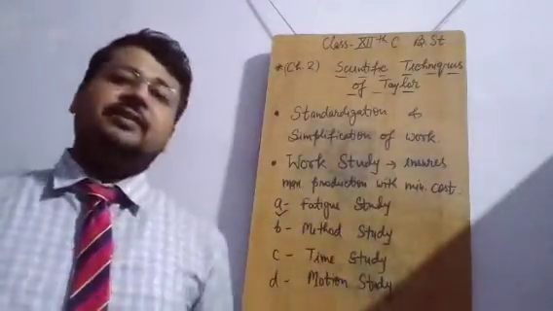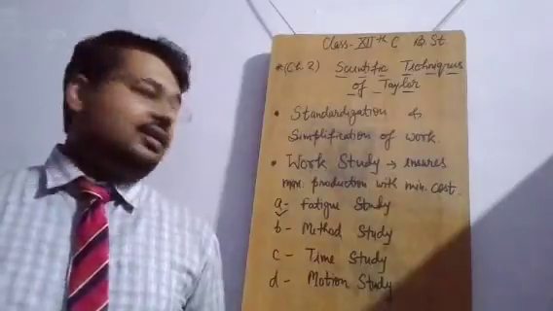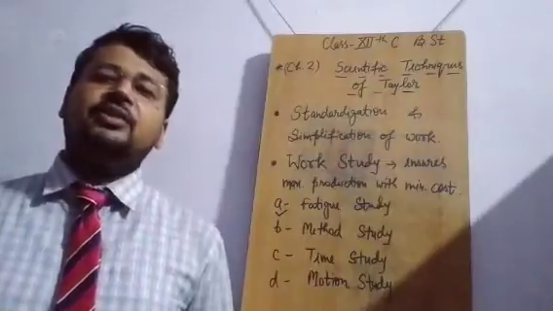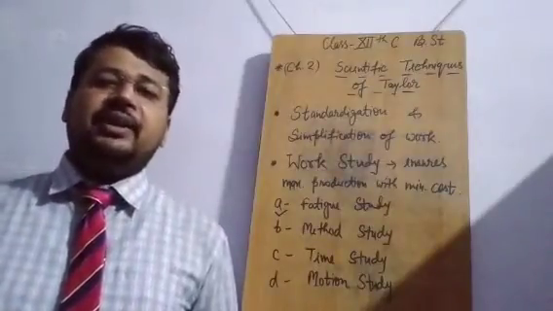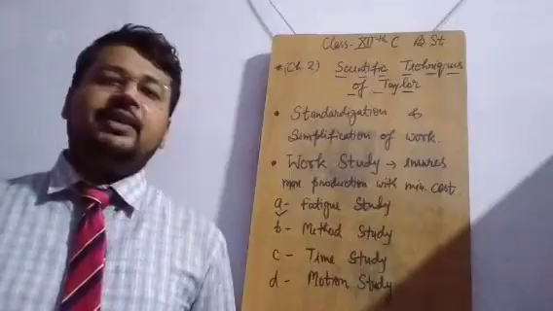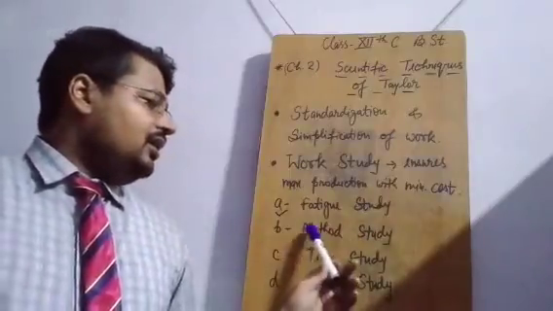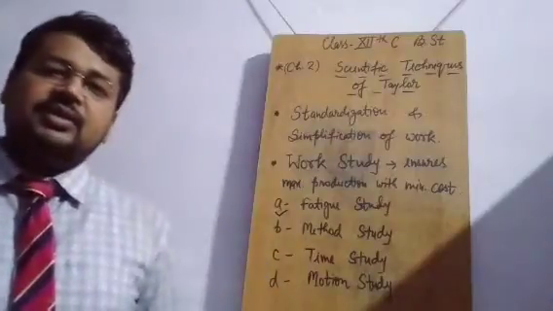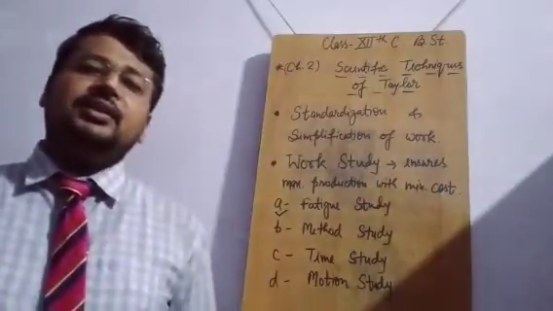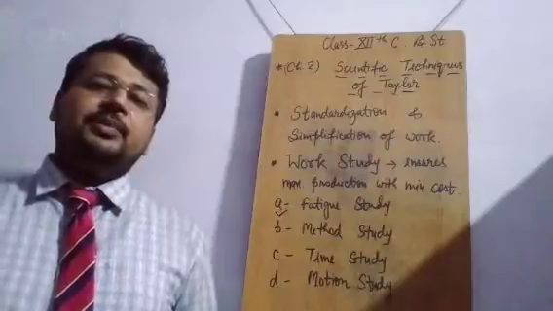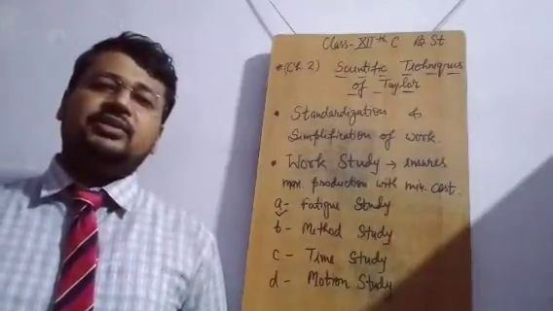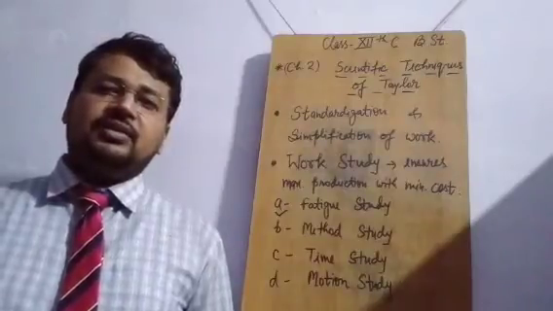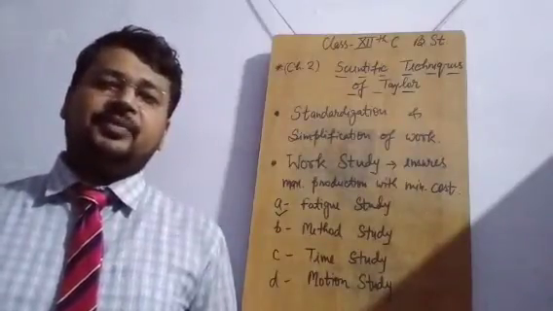Second one is method study. Method study in itself suggests that you have to find out the proper method of doing any process, any activity, any manufacturing. So if there are different types of machineries, different types of production processes, as I told you earlier, you will work out the best possible method, best possible process that will ensure low cost with standard product. Okay.